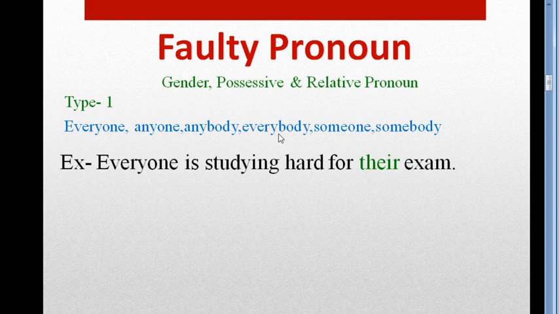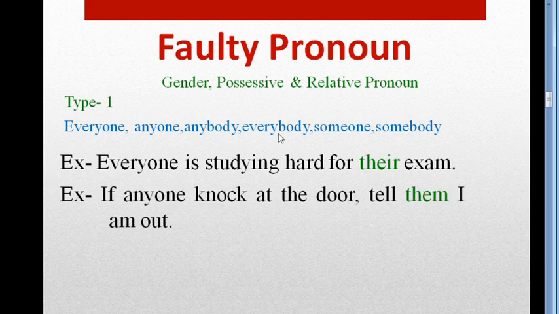Example number 1: Everyone is studying hard for their exam. After the word everyone, I have used the pronoun their. Next one is: If anyone knocks at the door, tell them I am out. After the word anyone, I have used the pronoun them.